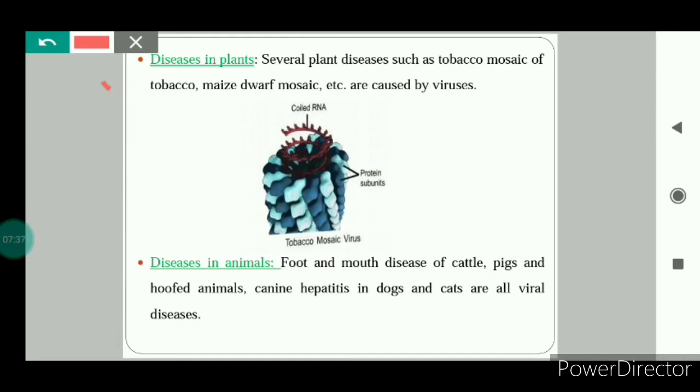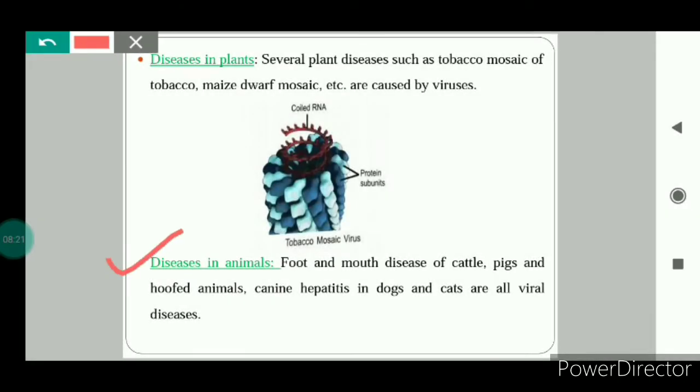So now we will see that viruses not only affect humans, they can cause diseases in the plants also, like tobacco mosaic disease in the tobacco plant, maize dwarf mosaic in the maize plant. These are some diseases that are caused by the viruses. If we talk about the structure of the tobacco mosaic virus, here you can see that this is the RNA genetic material, and it has been covered by the protein coating. You can see here the similar proteins are arranged together, which is making a coat around this RNA.